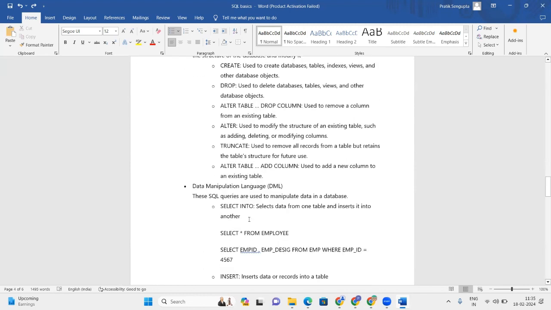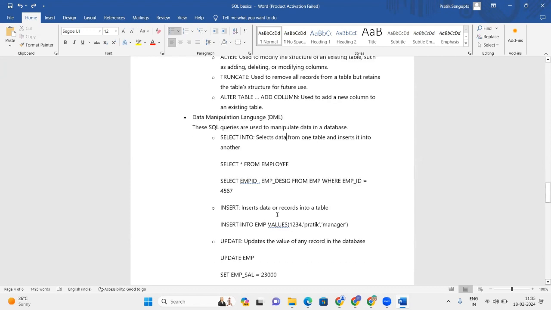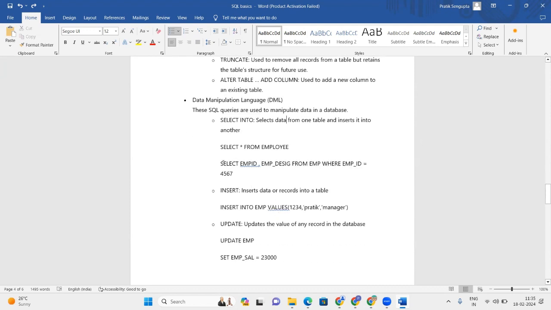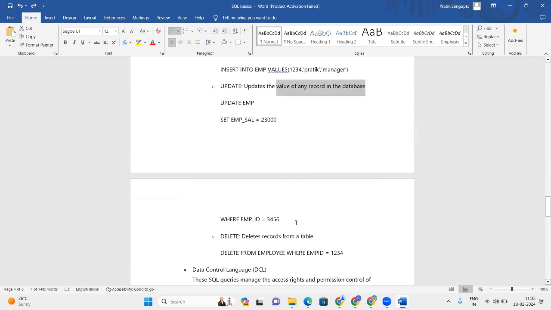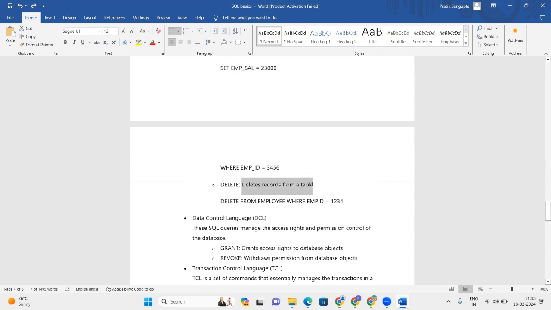Then comes the data manipulation language, right? And here, as I already showed, select, insert. Select is just reading records from the table based on some condition, or you can read all the records from the table. Insert is inserting records into the table. Update is updating the value of any particular record. Delete is deleting the records from the table.